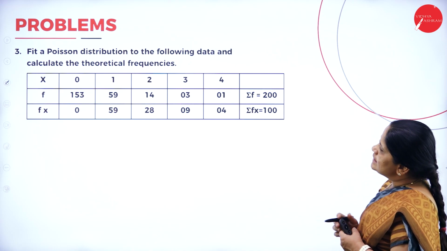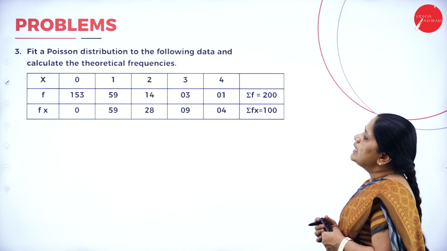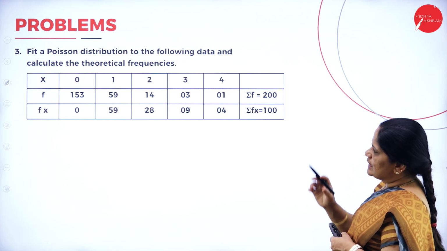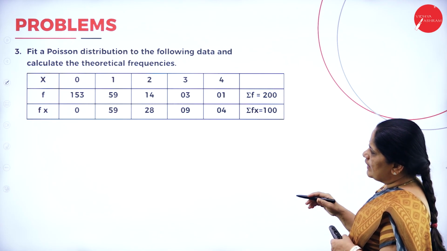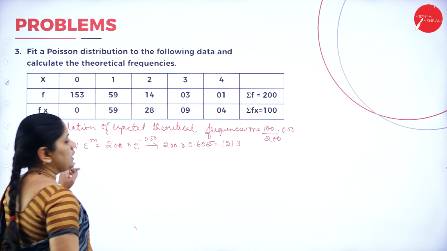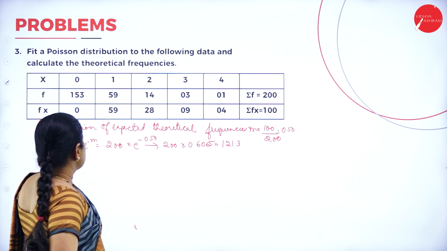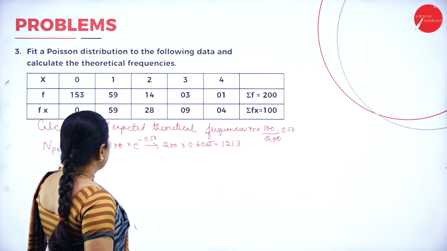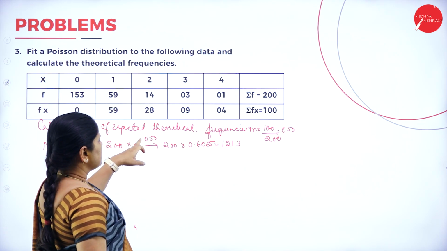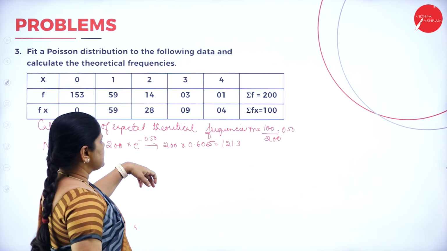So fit a Poisson distribution to the following data. Calculate the theoretical frequencies. They have given us the x values, then the f values and the f of x. Now we have the probability of 0. So I write n into e to the power of minus m, which will be equal to 200 into e to the power of minus 0.50.